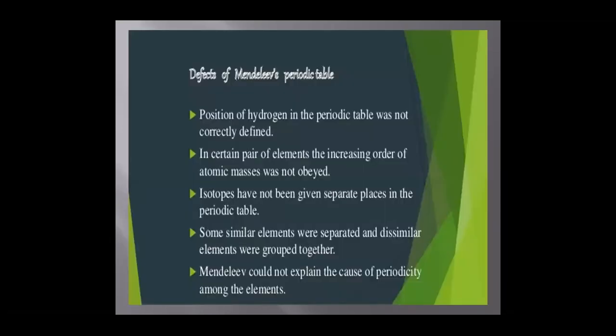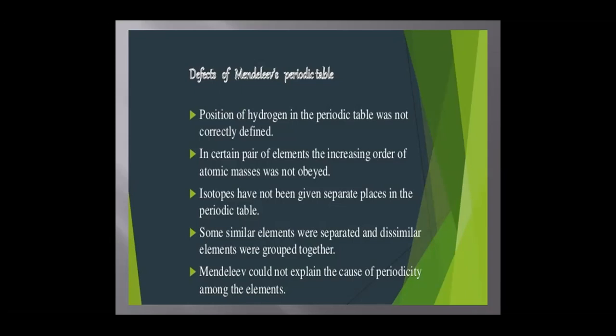The defects of Mendeleev's periodic table: the position of hydrogen in the periodic table was not correctly defined, or you can say it was uncertain. In certain pairs of elements, the increasing order of atomic masses was not obeyed.